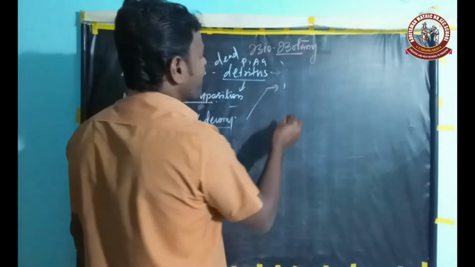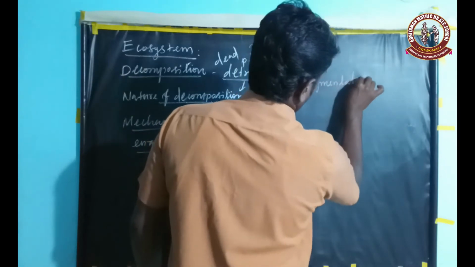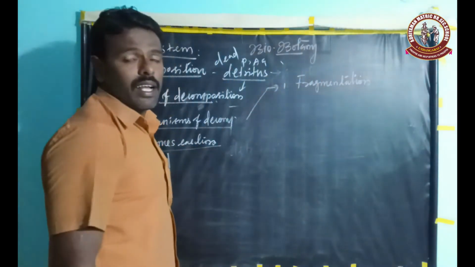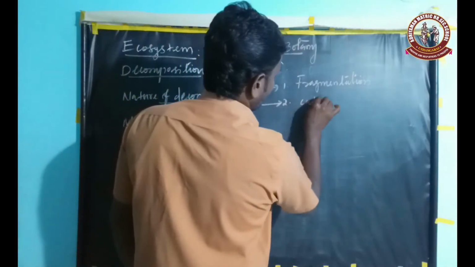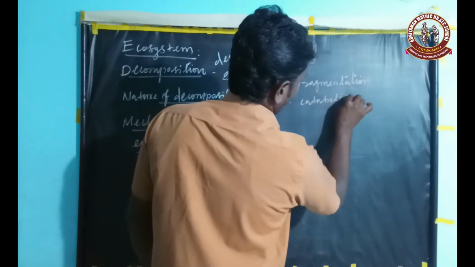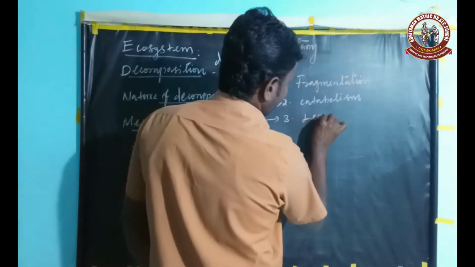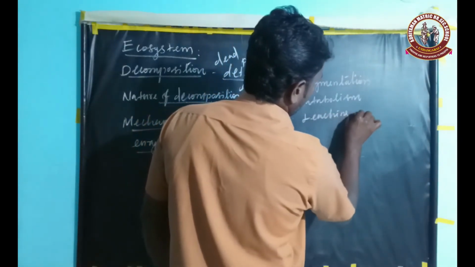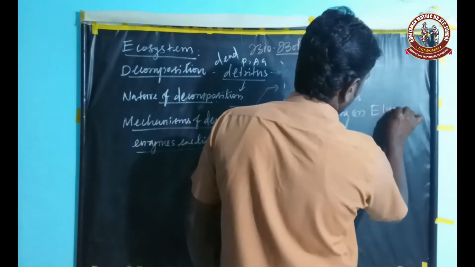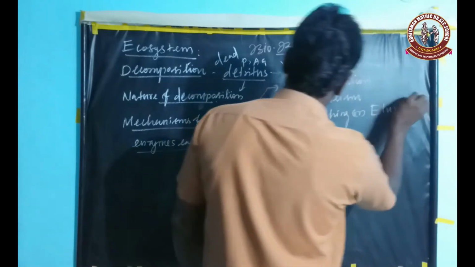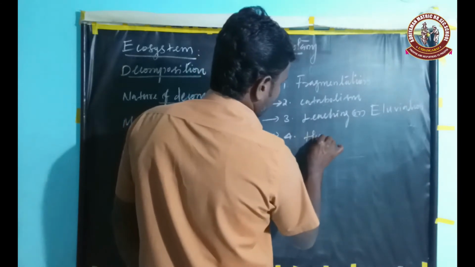First one is fragmentation. Second one is catabolism. Third one is leaching or eluviation. Fourth one is humification.